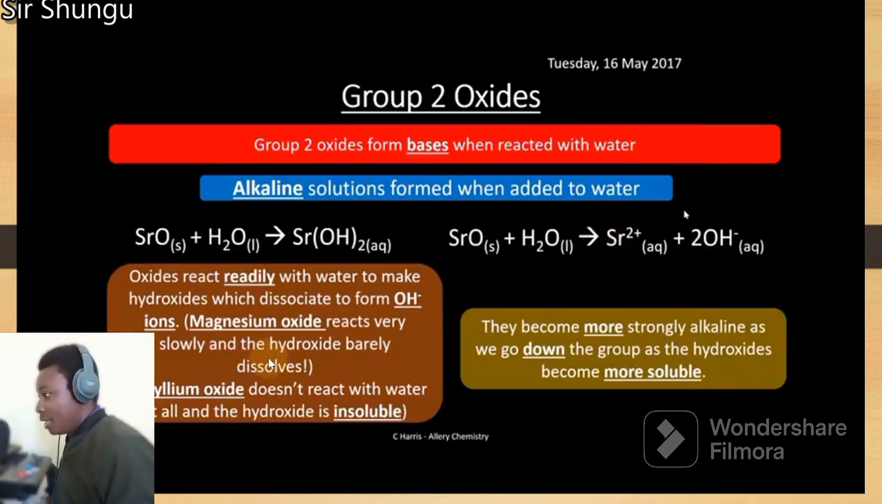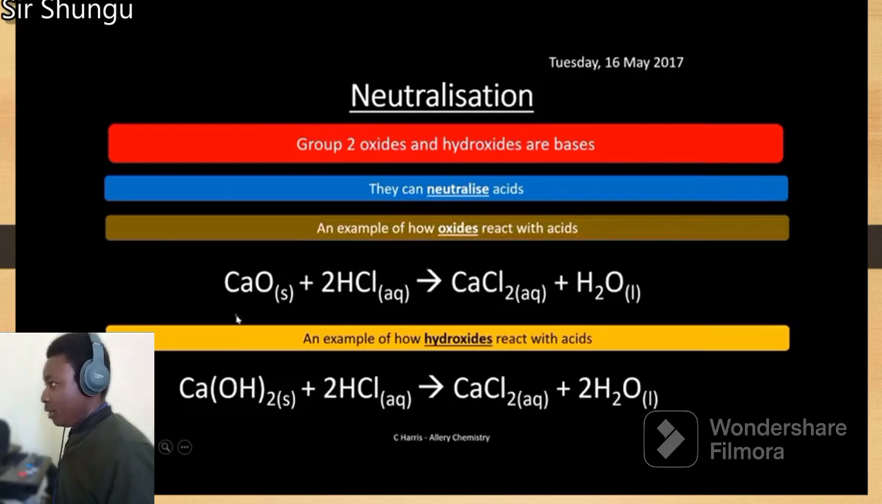But for magnesium oxide, it's very slow, and for beryllium oxide, it doesn't react with water, and any hydroxides that may be formed are insoluble. So they become more strongly alkaline as you go down the group, as the hydroxides become more soluble. The more soluble they are, the more alkaline the solutions that are formed. So just remember this about the trends concerning the reaction of the oxides with water.